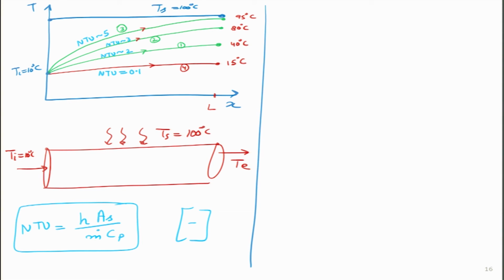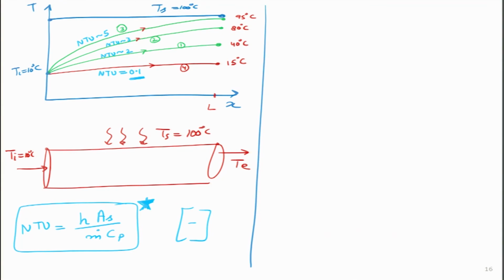So, what this curve actually tells us is, if the number of transfer units is, let us say, very low, it is 0.1. Okay. Now, let us look at this equation. How can the number of transfer units be very low? Which means all of these 4 parameters we can play around with. Maybe NTU was 0.1 because the h value was very low, or h was not low, but m dot was very high. What does m dot high mean?